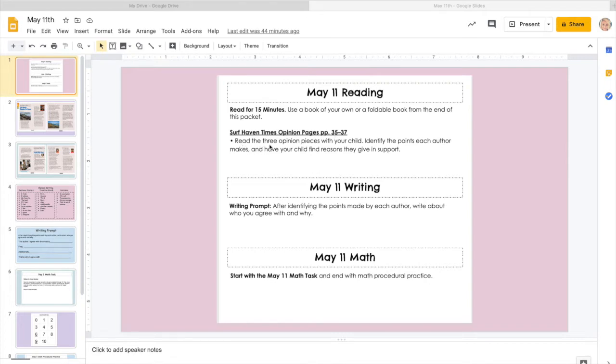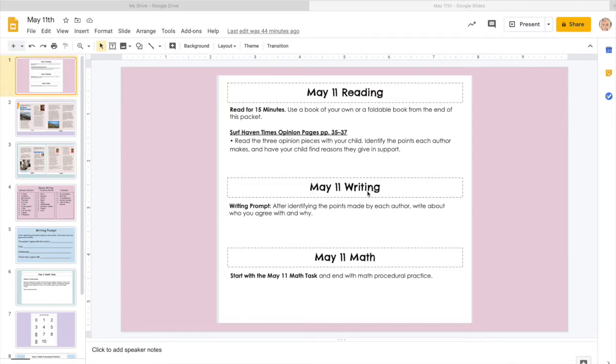I need you to read the 3 opinion pieces with your child. So I know you've already read it, so just revisit and talk about the points that they are making. And then you're going to identify the points each author makes and have your child find reasons they give in support. So whenever you're giving reasons, you're backing it up with evidence from the text.